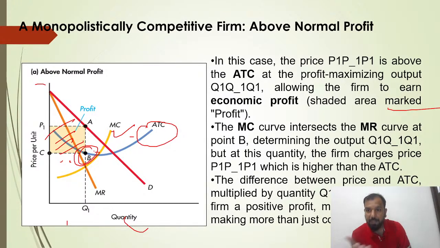The difference between the price and the ATC multiplied by the quantity gives the firm's positive profit. Suppose ATC is 8 rupees, price is 10 rupees, quantity is 5, then 10 into 5 becomes 50 rupees. It is all about positive profits. You have to understand that your price is more than the average total cost, and your price is more than the marginal cost.